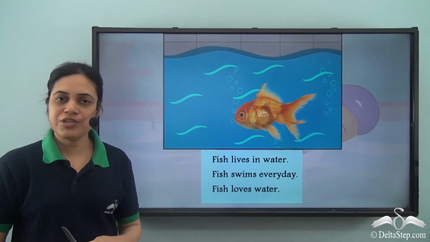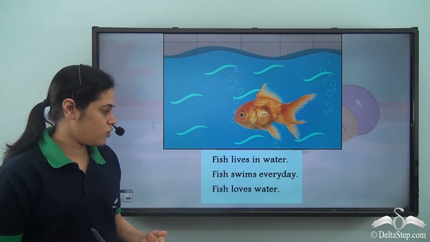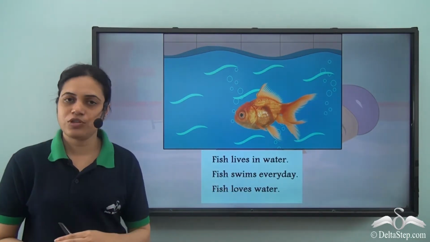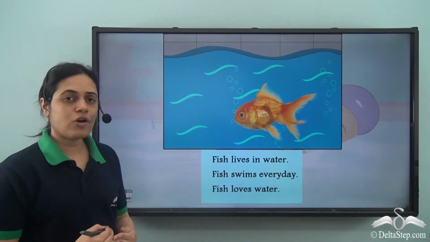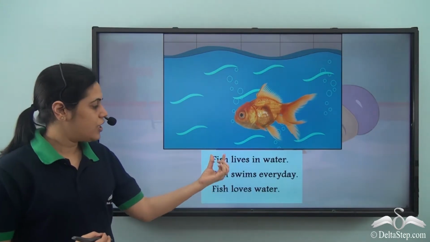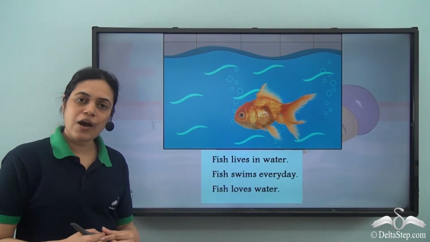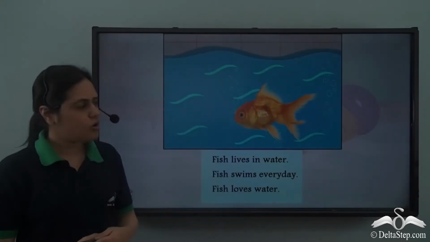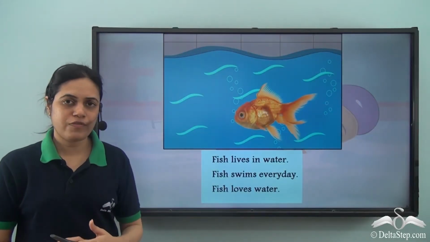Now there is a fish here. Fish lives in water. Fish swims every day. Fish loves water. So I am talking about this fish. Now fish is a noun. It is repeated again and again. I need a pronoun. So what pronoun to use for fish?